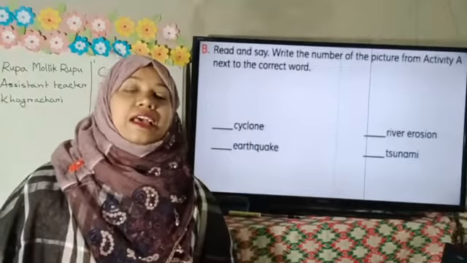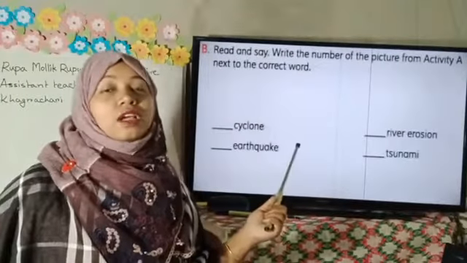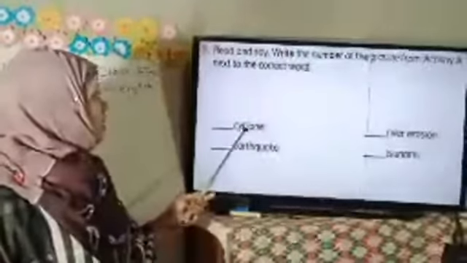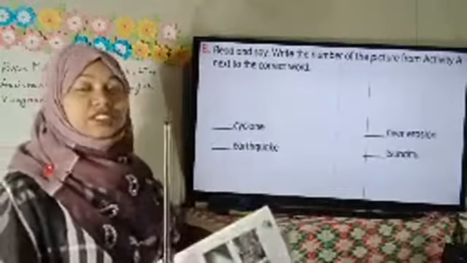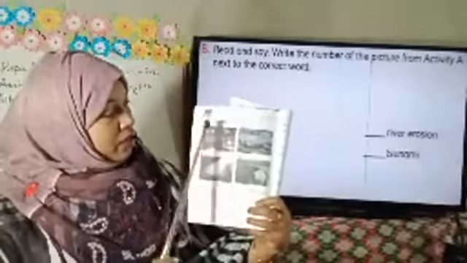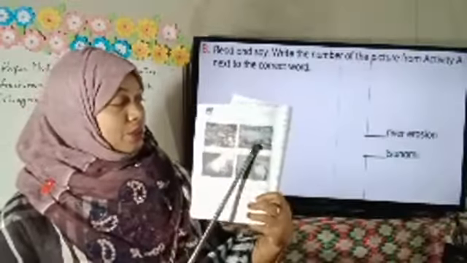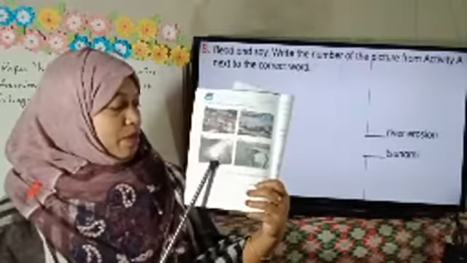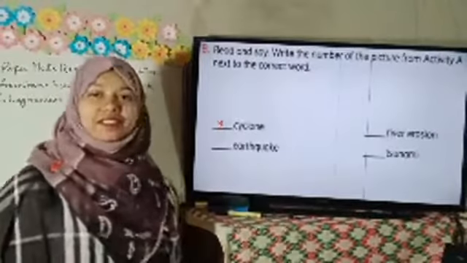And here I have written the Bengali meaning of the disaster with the pictures for you. Okay, here is cyclone. So which picture is about cyclone here? We can see 4 pictures here. Number 1, 2, 3 and 4. So which picture is cyclone? Is it number 2 or 3 or 4 or 1? I hope you can match with me that it's number 3, right?